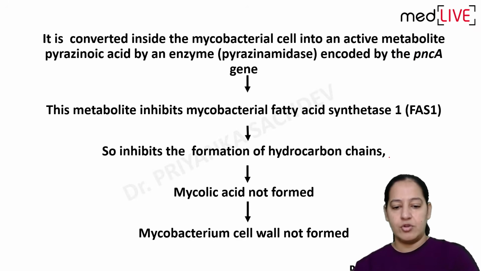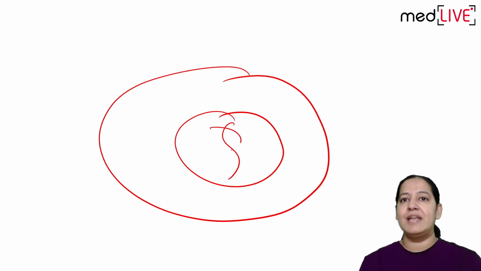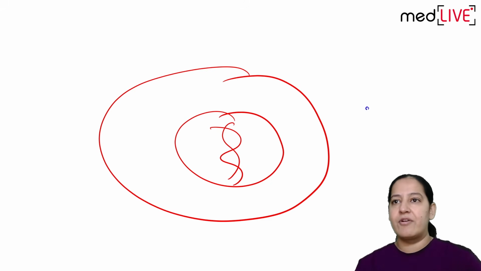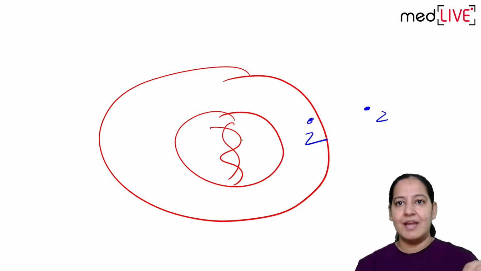So, mechanism of action. Pyrazinamide I have already taught you, so let me draw it. This is the bacteria, this is the nucleus and DNA of the bacteria. This is my drug pyrazinamide. When I take a tablet of pyrazinamide, it enters inside the bacteria. There is a gene in the bacteria known as the PNCA gene, and pyrazinamide inhibits this gene.